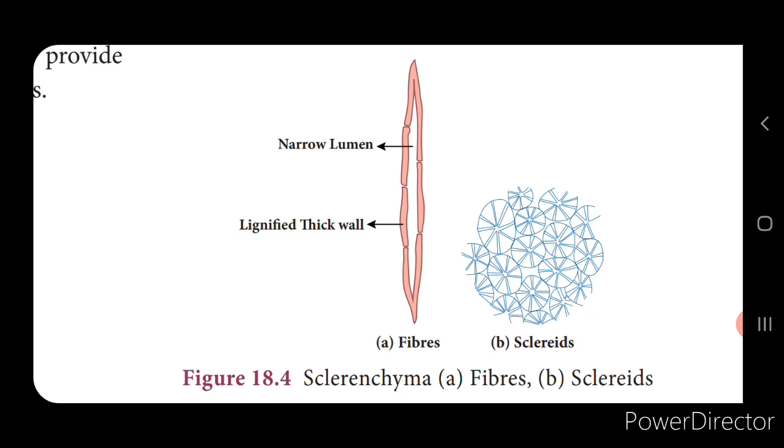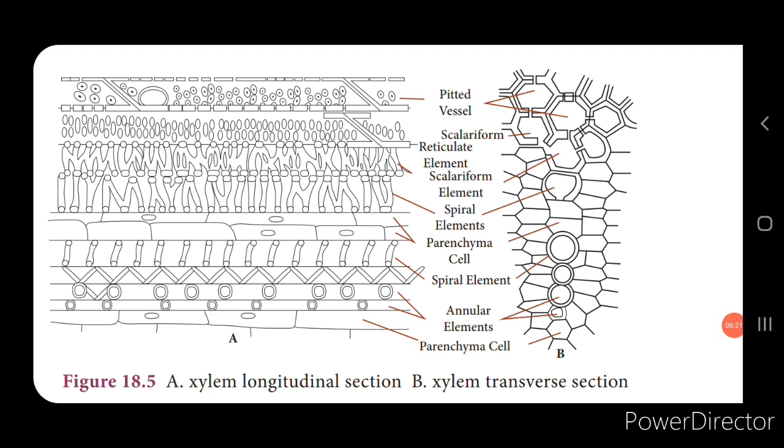Sclereids are widely distributed in the plant body, and they are mostly broad isodiametric cells, also seen prominently on the walls and in the pits. Next are the complex tissues. These are made up of more than one type of cell, but they work together to perform specific functions. Complex tissues mostly consist of parenchymatic cells and sclerenchymatic cells, and common examples are the xylem and the phloem.